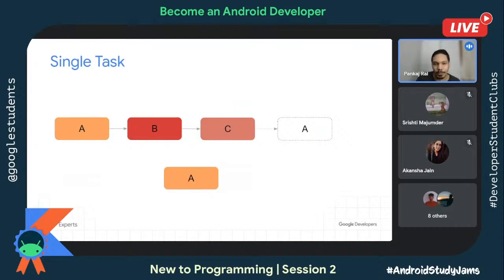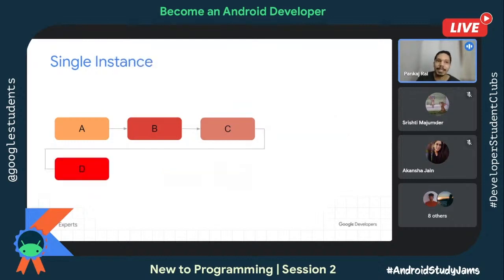And the moment you click OK, it takes you back to the home page of WhatsApp, instead of taking you back to the person with whom you're chatting. This is what single task is. If you go to a particular activity instance which is already there in the stack, then it will remove all the ones above it and take you back to the place where you have called it. Like for example, it's the first one because we have launched activity A once again.